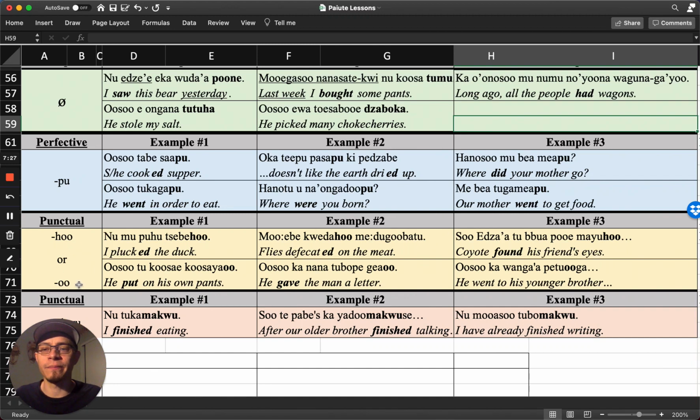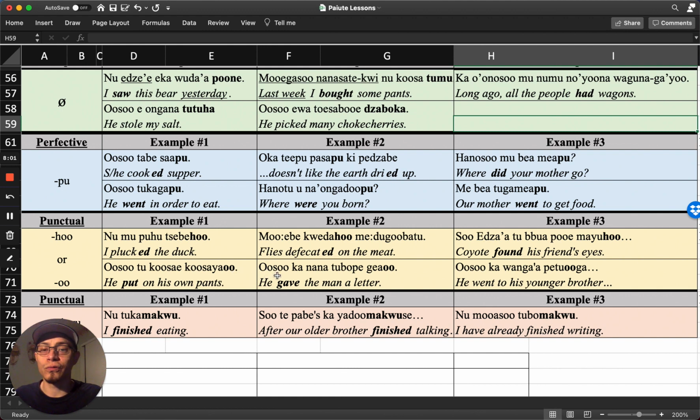Now let's look at some examples with just the u. Usu tukusai kusayau means he put on his pants. So a little bit of a lesson here on this verb. It's kusa, means pants. This ya is a suffix verb meaning to put on, and then u, the punctual suffix. It just got done. He just put on his pants.